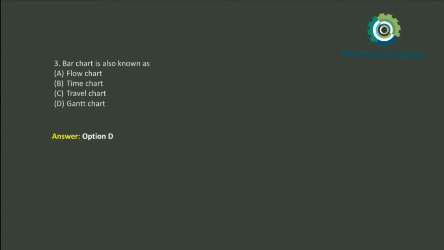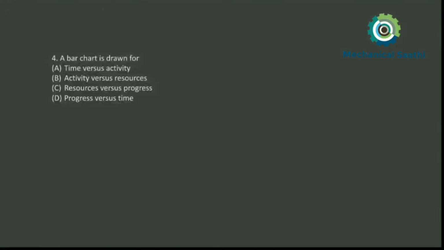Next, question number 4. Let us read it. It says a bar chart is drawn for what? Option A is time versus activity, B is activity versus resources, C is resources versus progress, and D is progress versus time.